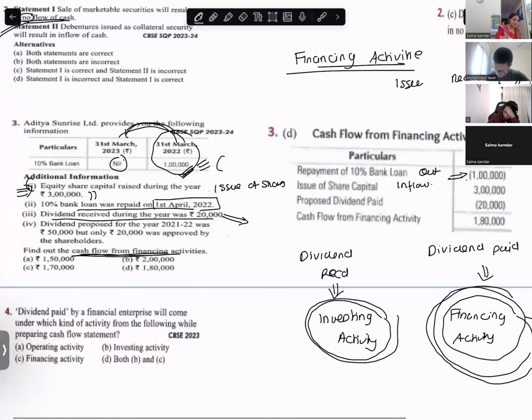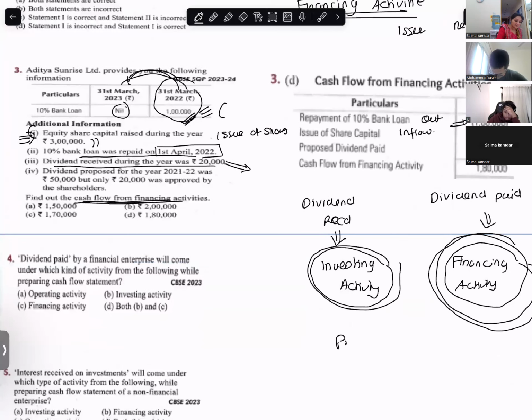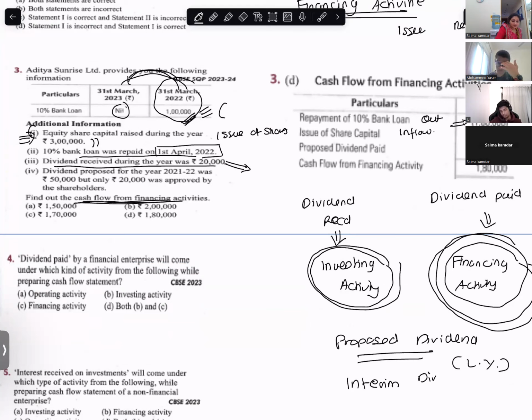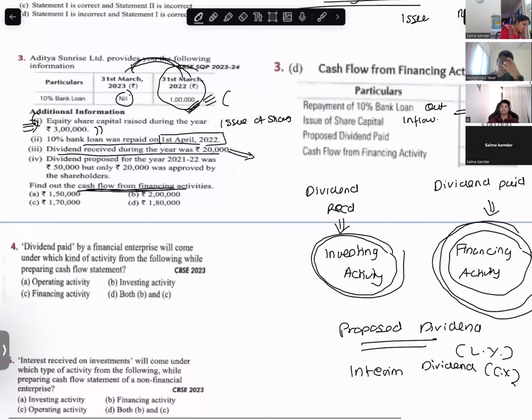If it is proposed dividend, you will always pay for the last year. And if it is interim dividend, you will always pay for the current year. Are you with me? So dividend received is which activity?